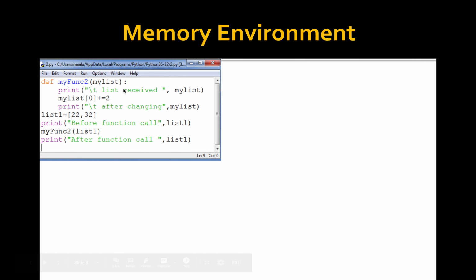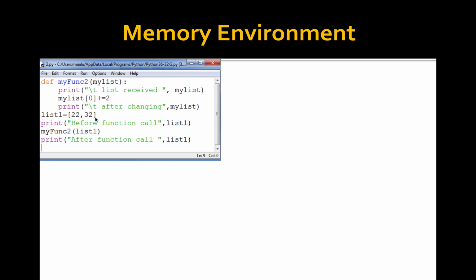def my fun, on list is given as the function definition, then the assignment, a print statement, the function call, and again a print statement. So what happens? The first line executes, it identifies it is a function definition, so it executes list1 = [22, 32].